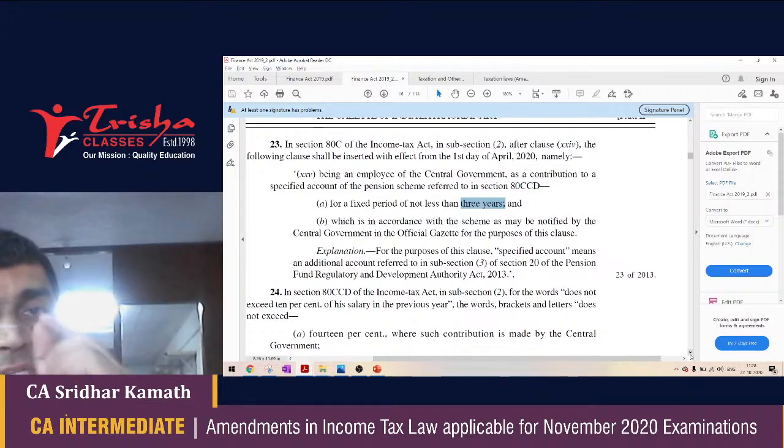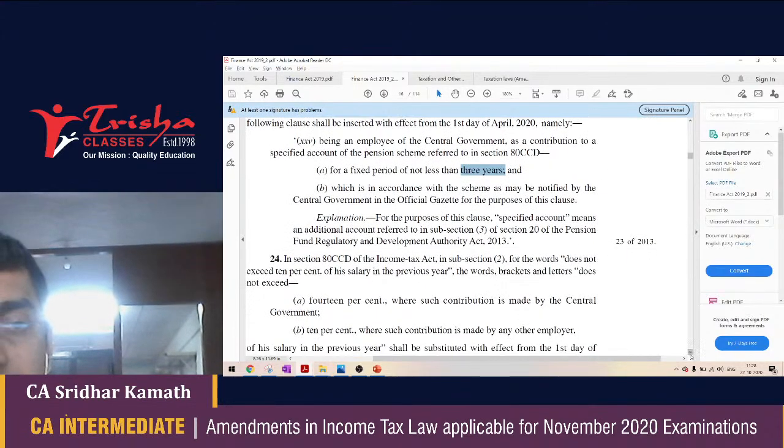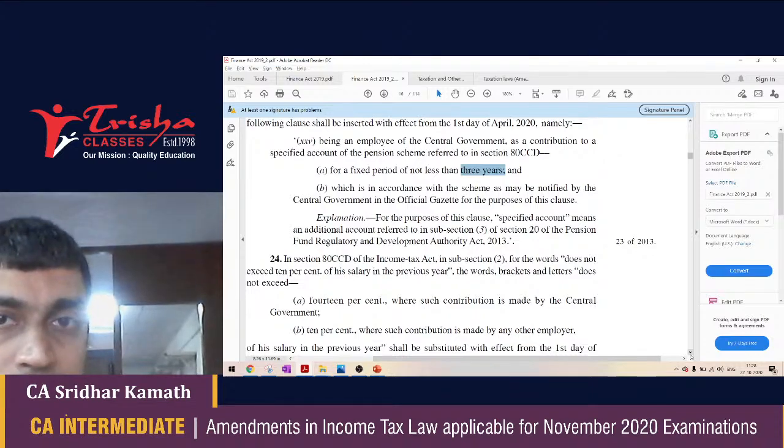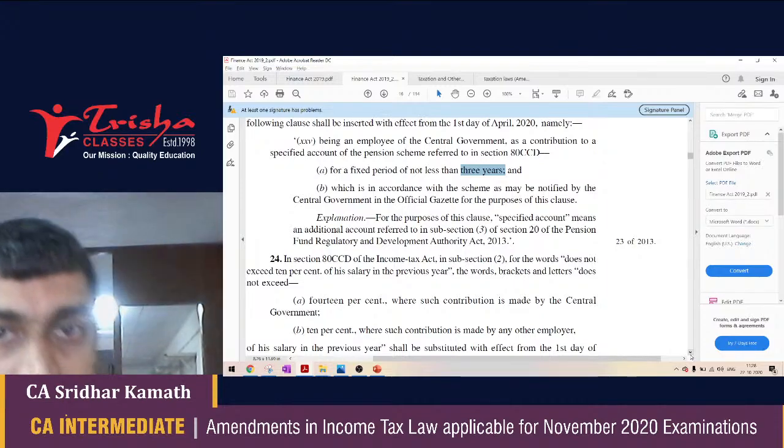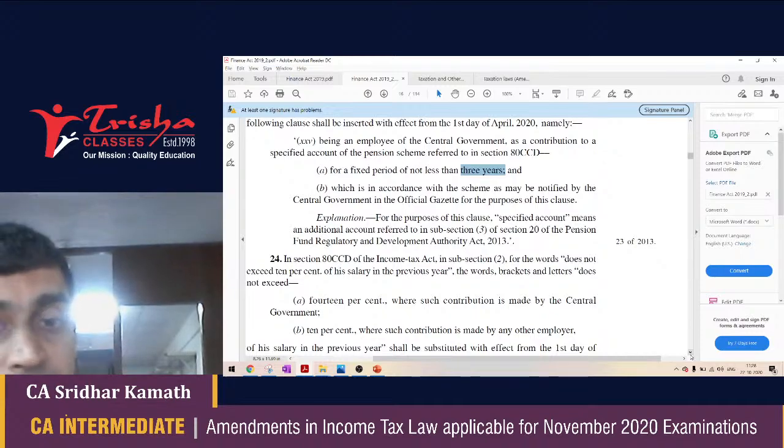Now, that 10% of the salary of the employee has undergone a slight change. They are now saying that under 80CCD subsection 2, the employer's contribution to NPS is deductible subject to a maximum limit of 10% of the salary in the case of a private employee. But in the case of a government employee, that too a central government employee, the limit now is 14% of the salary.